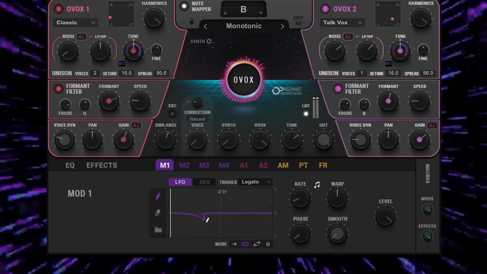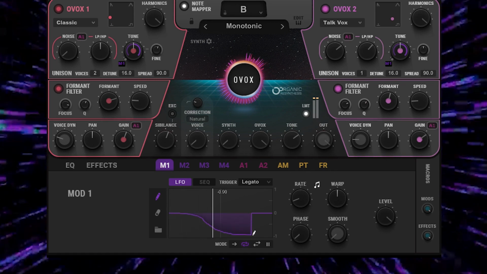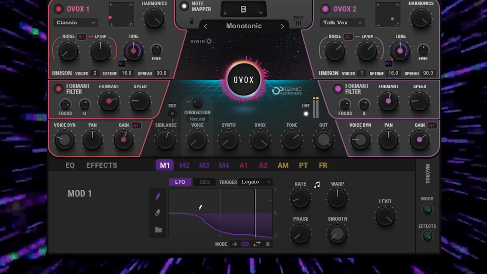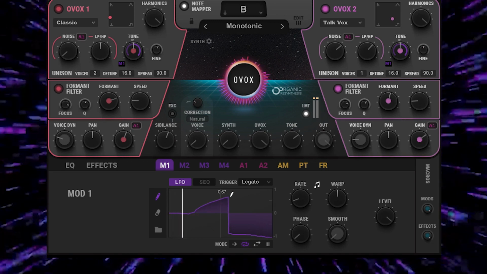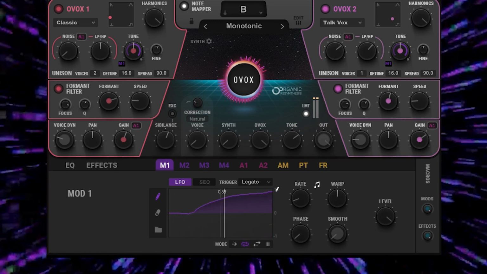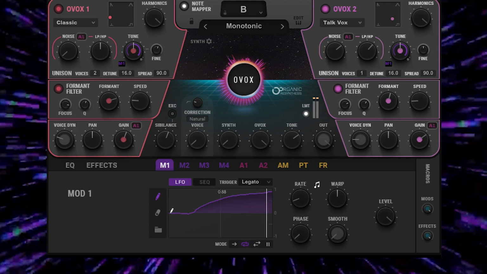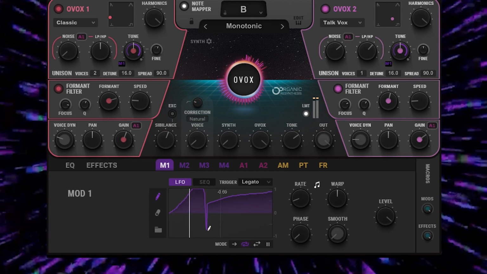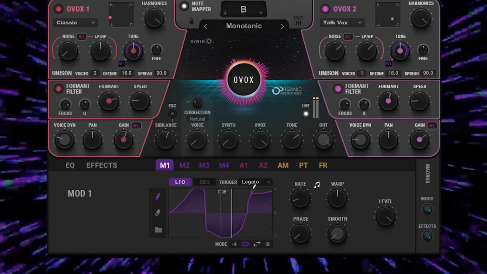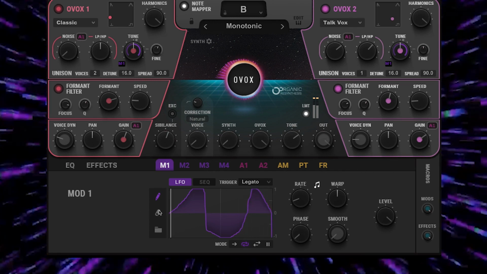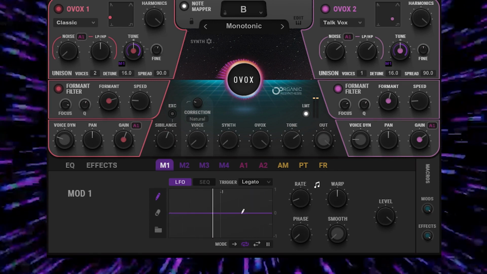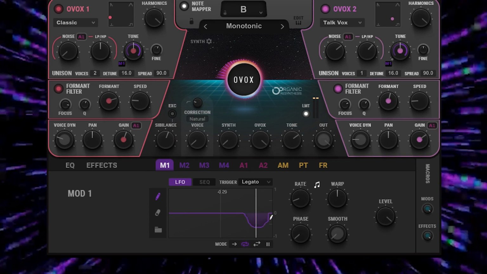Now we can go down. Intergalactic, planetary, planetary, intergalactic. We can make it go up. We can make it go up and down. Wherever you want to take it, it'll track and bend the pitch any way you draw it in. It all depends on the key you set in the note mapper.